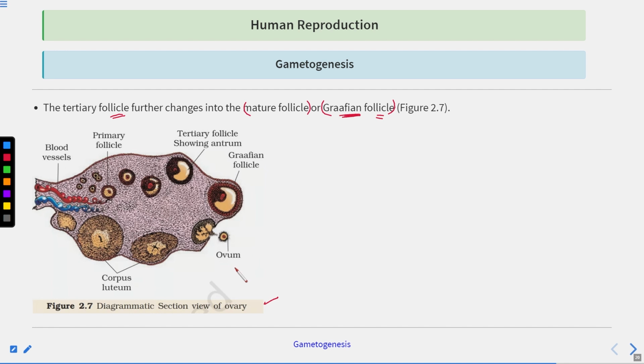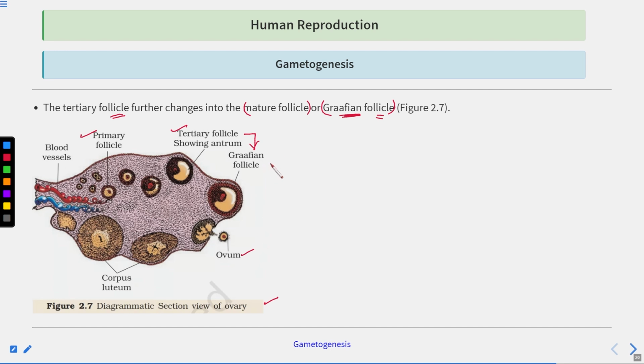Here you can see the different structures. This is the primary follicle. From the primary follicle, secondary follicle is formed. From the secondary follicle, tertiary follicle is formed, and the tertiary follicle consists of this antrum. And the tertiary follicle matures into the Graafian follicle. Clear? And the Graafian follicle consists of this ovum.